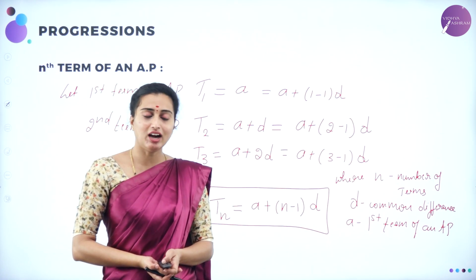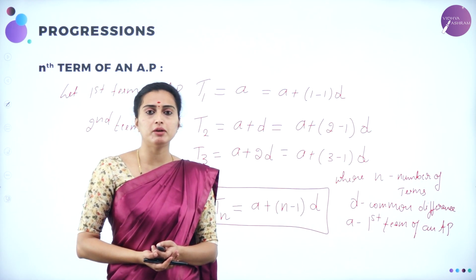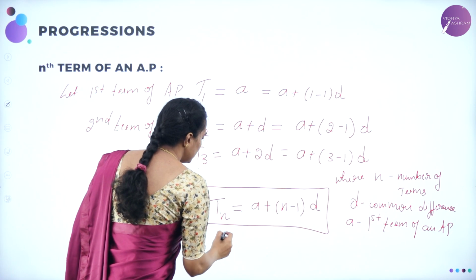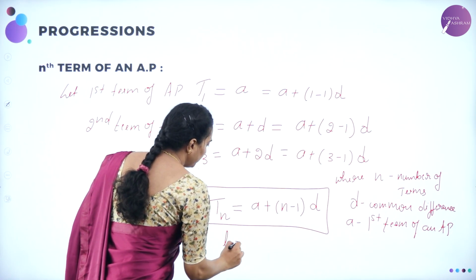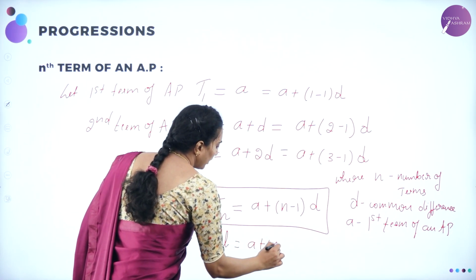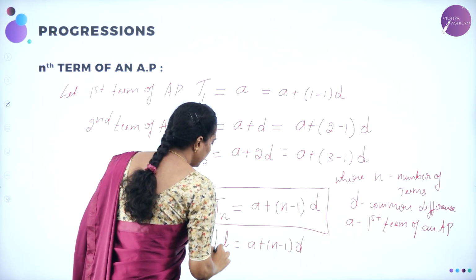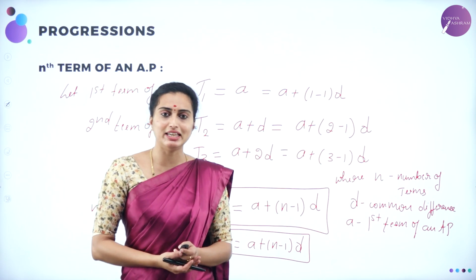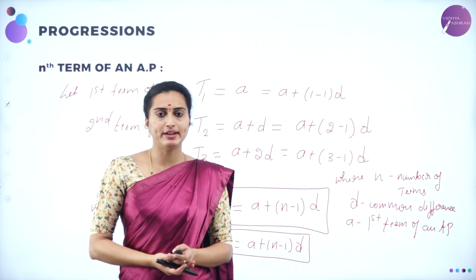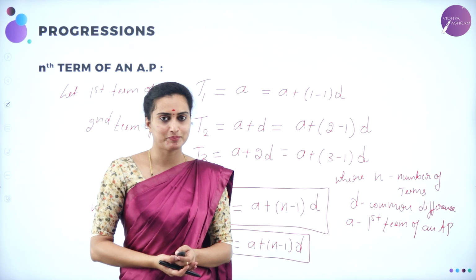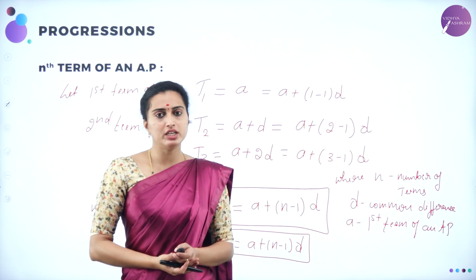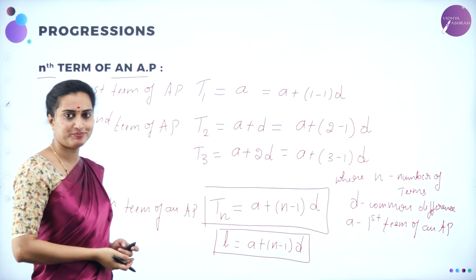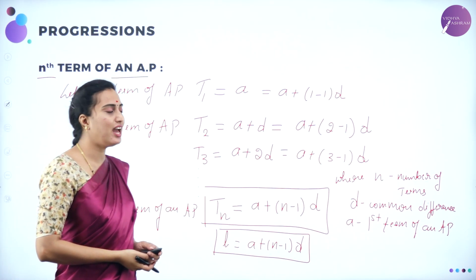Understood? So here the last term we are going to denote by the letter L. So this I am going to name as Tn, that is L will be equal to A plus n minus 1 into D, which is nothing but the last term. The last term is denoted by the letter L. L can be written as A plus n minus 1 into D. This is a formula you need to remember, the nth term of an AP. Right? We'll move on to the next one.